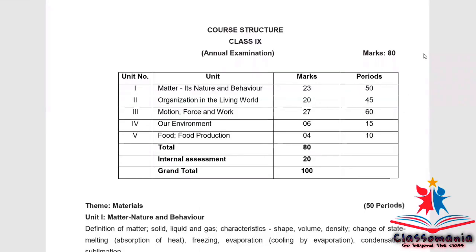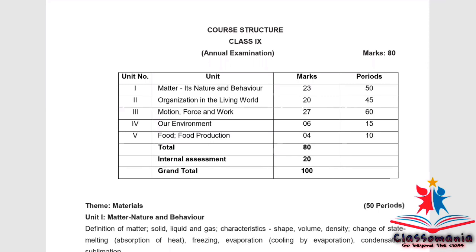After 10th class, now let's come to the class 9th course structure, that is the annual examination chapters and the units which will be coming. Like the 10th class, the class 9th syllabus is also in 5 units. First one is Matter, its nature and behavior. Second is Organization in the living world. Third is Motion, force and work. Fourth is Our environment, food and food production. We'll be knowing what is being deleted and what is there in the syllabus, unit wise in detail.